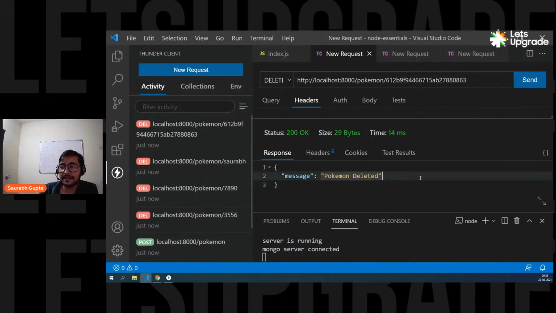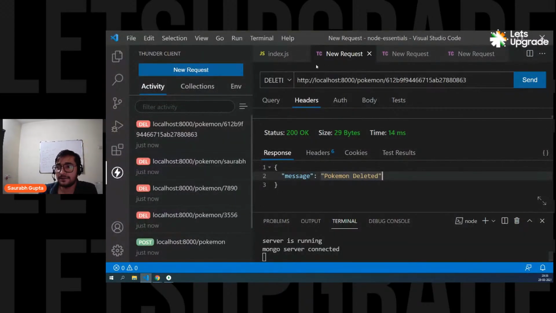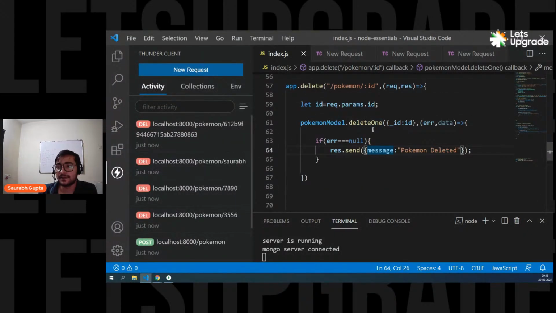We get Pokemon deleted. And now to confirm it, let's go in here, refresh, and Onyx should be deleted. And here we go. See, Onyx is gone. That means we are able to delete the Onyx with the help of the ID. Is that clear, everyone? So simple. See the whole thing and try to understand it.